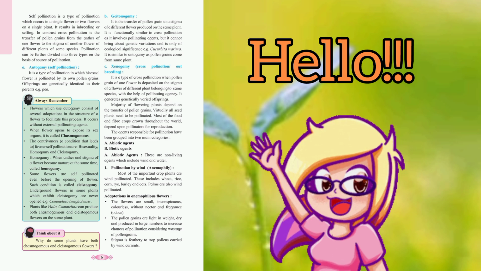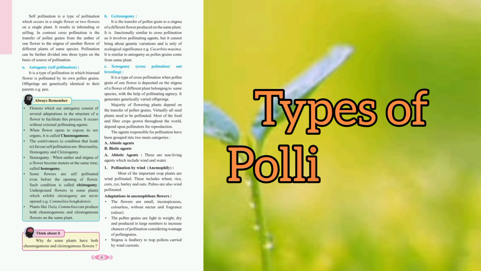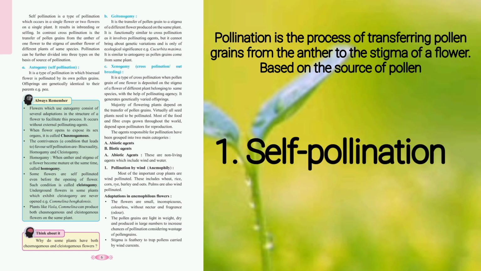Today, we are going to understand the types of pollination, a very important topic for your board exams and competitive exams too. Let's begin. Pollination is the process of transferring pollen grains from the anther to the stigma of a flower. Based on the source of pollen, pollination is mainly of two types. 1. Self-pollination. 2. Cross-pollination.